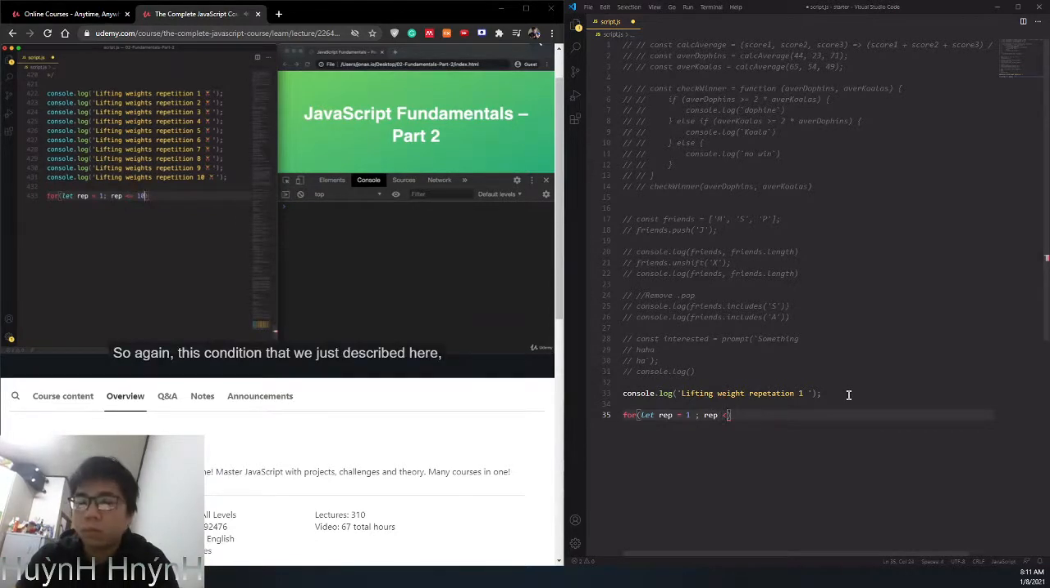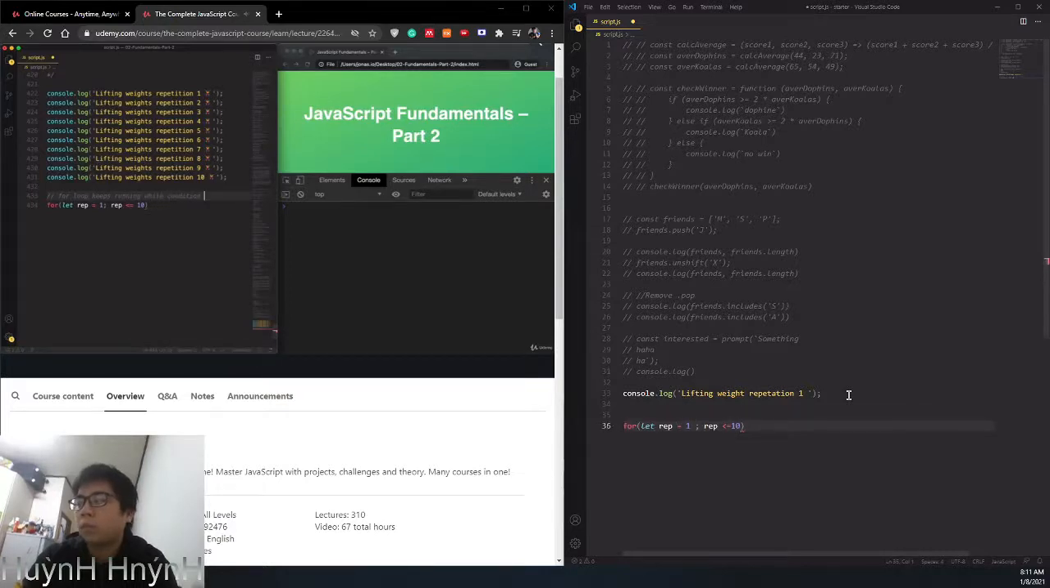So again, this condition that we just described here will be evaluated before each iteration of the loop. Now if the condition is true, then the next loop iteration will run. But as soon as this condition is false, then the loop stops. And so no more code will then be executed. So basically, the loop will keep running while this condition stays true. And this is really important to realize, and let me actually write that down here for you. So for loop keeps running while condition is true.